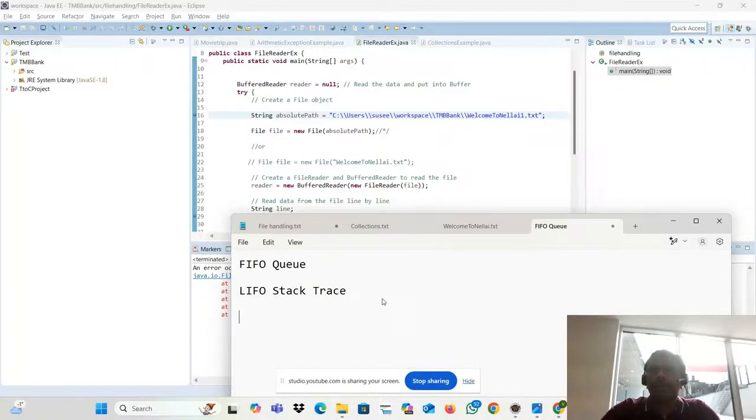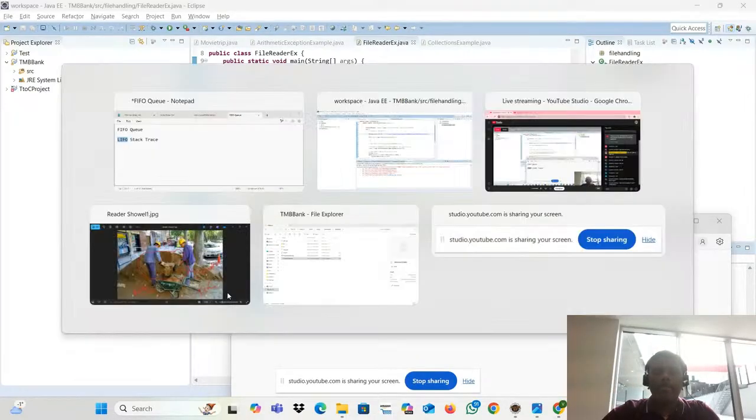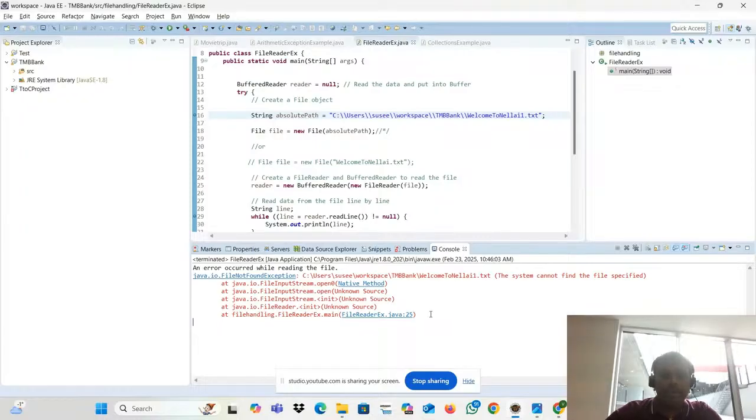What is the use of the stack trace? You can find where the exception occurred. Here the last executed one will be displayed first. Last input, first output. Now you will wonder, from this error how will I come to know where the exception occurred? See, line number 25.